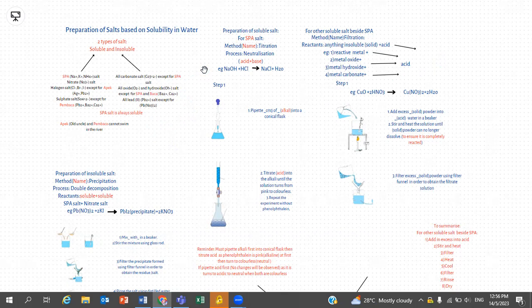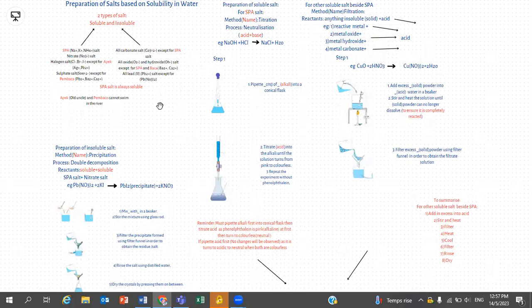And next, we have lead-2 ion. All lead-2 ions paired with other ions will form insoluble salt, except for lead-2 nitrate, because every ion paired with nitrate ions will become soluble. And what I want you guys to take note of here, any ions paired with SPA are always soluble.